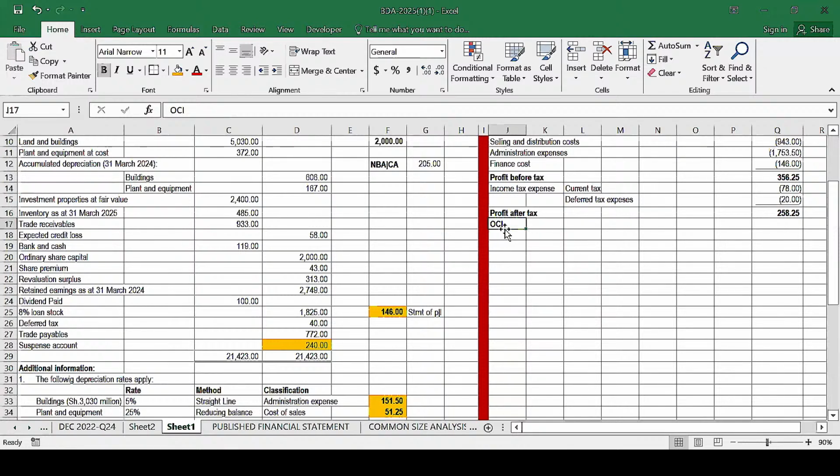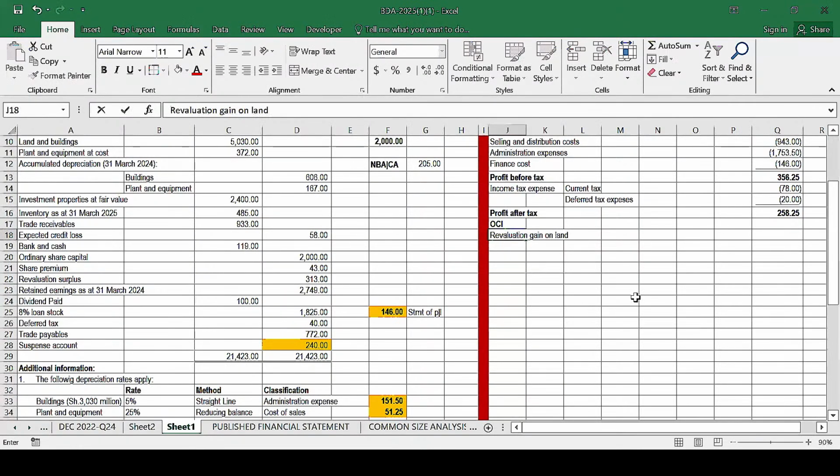So the other comprehensive incomes, we only have one, and that is the revaluation gain on land.